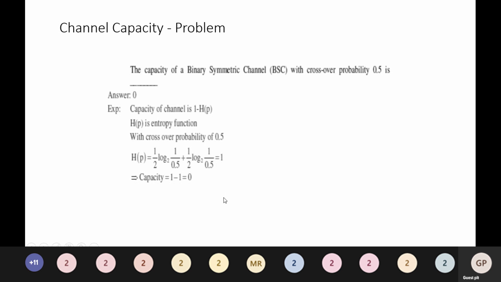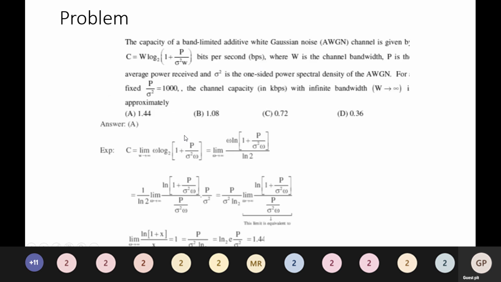So this is how we calculate the capacity of a binary symmetric channel BSC with crossover probability 0.5. So the answer is 0. Now we'll move on to the next problem.